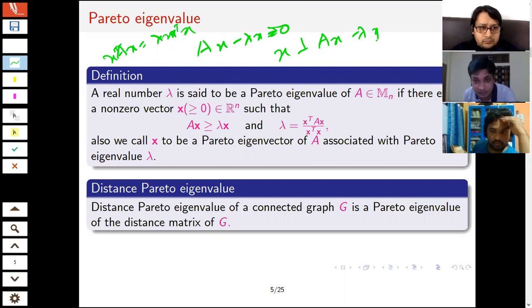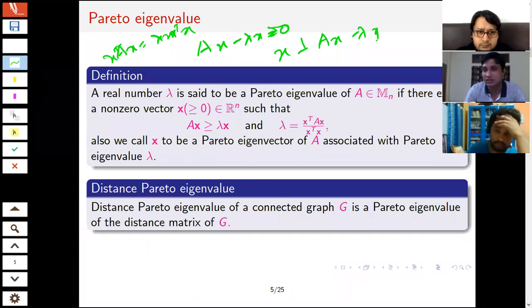So here you can think that not all ordinary eigenvalues are Pareto eigenvalues of a matrix. But if we have an eigenvalue for which the corresponding eigenvector has all non-negative entries, then that will be a Pareto eigenvalue.